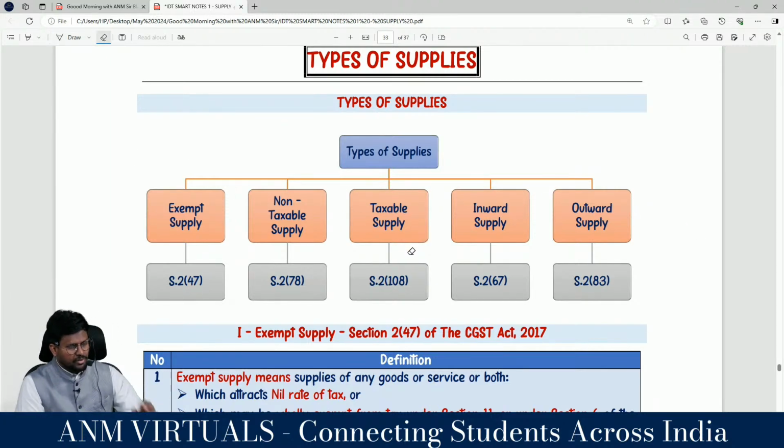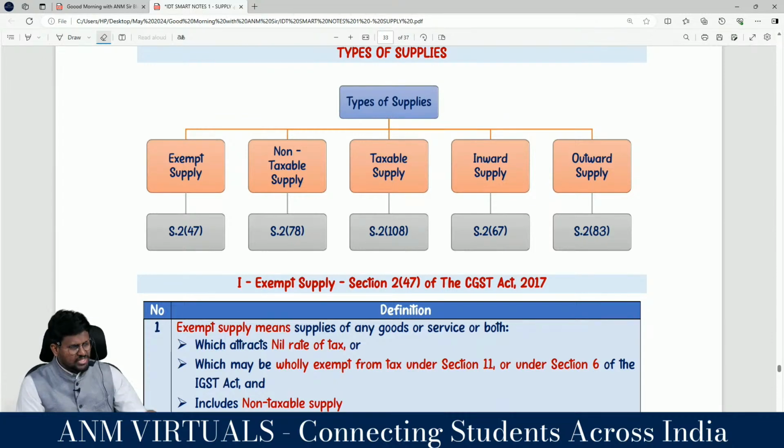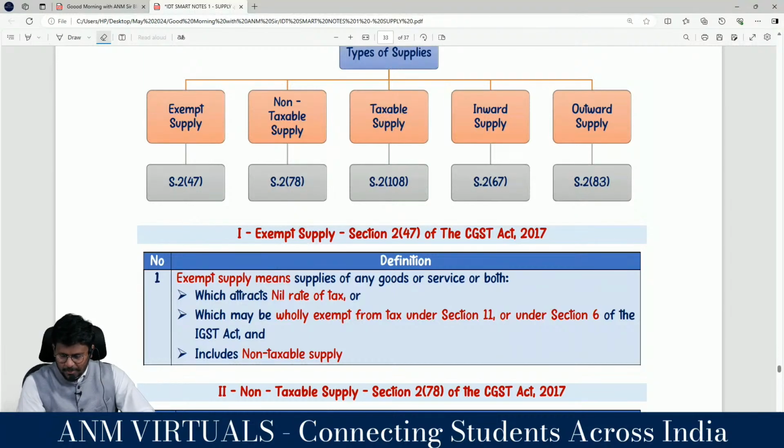Exempt supply, section 2 subsection 47. Non-taxable supply, section 2 subsection 78. Taxable supply, section 2 subsection 108. Inward supply, section 2 subsection 67. Outward supply, section 2 subsection 83.